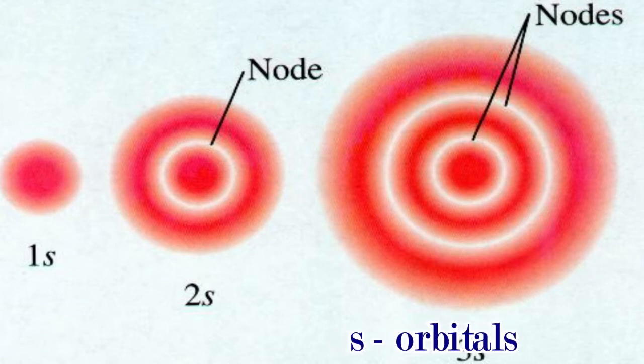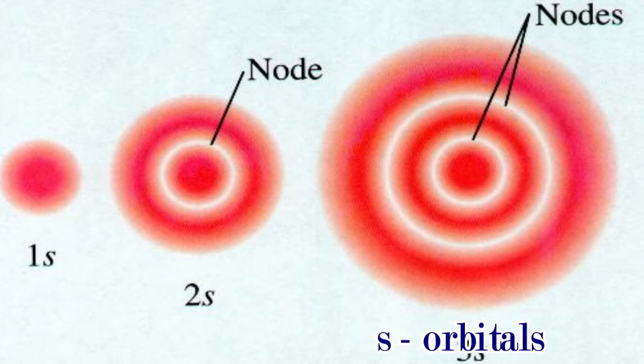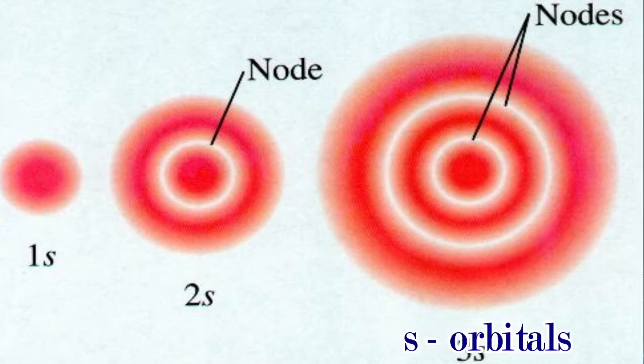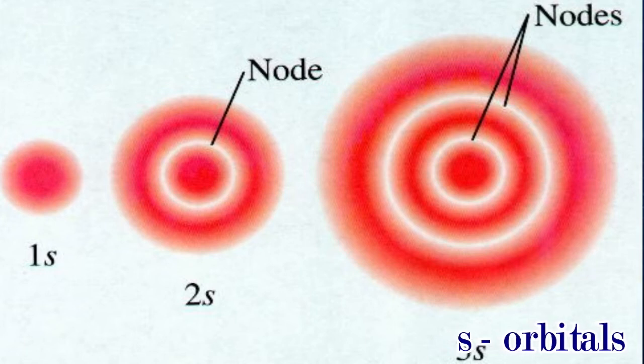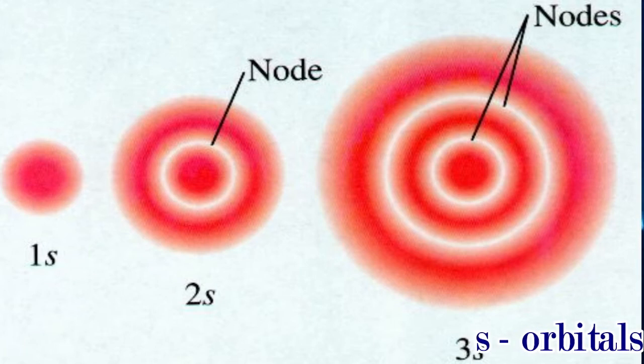Now if we go for the formula, the total number of nodes present in a particular orbital will be given as n minus 1. Radial nodes will be n minus l minus 1, where l is the azimuthal quantum number, and the remaining are the angular nodes. So n minus 1 is the total number of nodes, n minus l minus 1 is the number of radial nodes, and l is the number of angular nodes, which is nothing but the azimuthal quantum number.